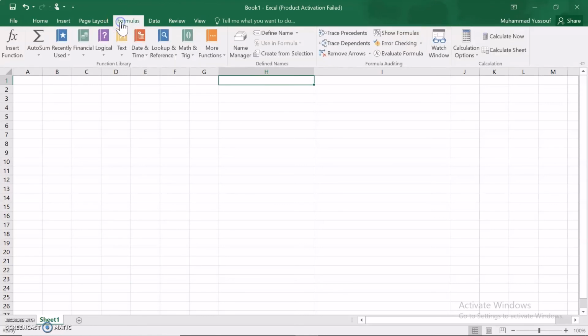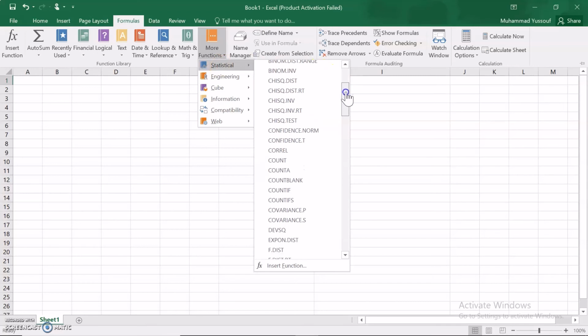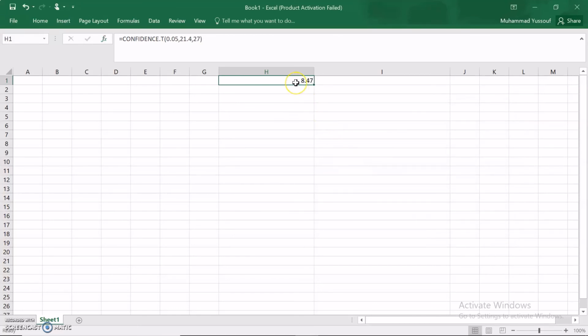You go to Formulas, More Functions, Statistical, and locate CONFIDENCE.T. Now you plug in alpha, 0.05, the significance level, then 21.4, the sample standard deviation, and the sample size, 27. You press OK, and you get the margin of error as 8.47. So you can get the margin of error without even finding the critical value. You can directly compute that without any problem. This is such an easy step. I hope you understand that.